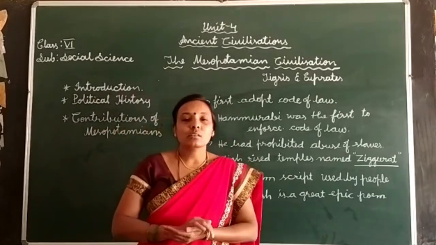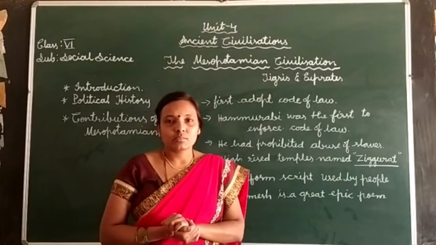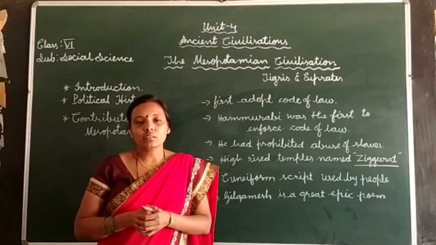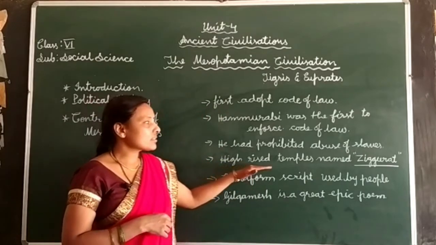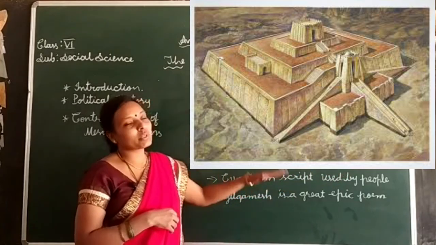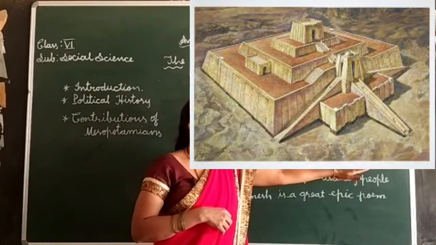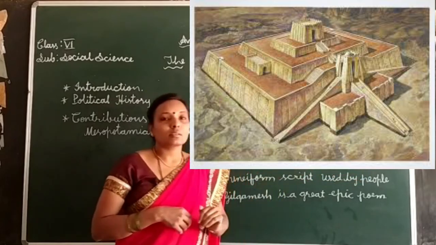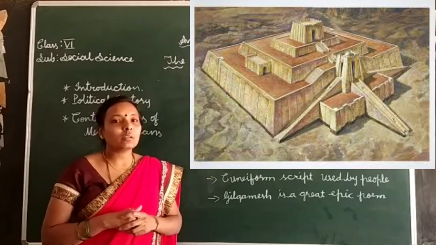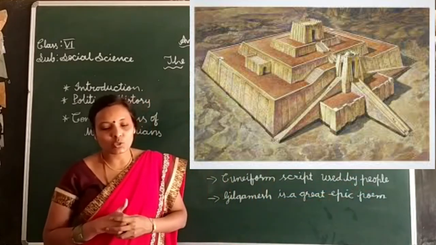As in the Egyptian civilization, the people of the Mesopotamian civilization also had their own guardian deities. And we can see high-raised temples built during the Mesopotamian civilization. These high-raised temples were called ziggurats. You can observe them in the picture also.